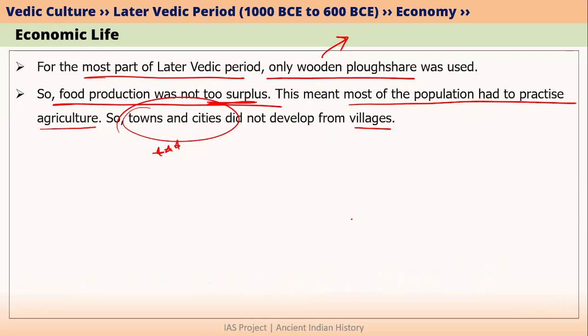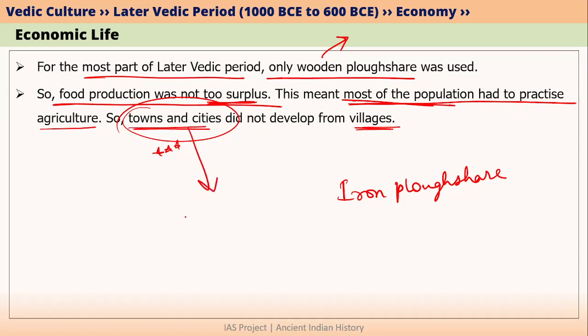But in the case of Mahajanapada period, we know that iron plowshare was extensively used. And because of the iron plowshare, the efficiency of agriculture increased. Because of this increased efficiency in agriculture, most of the population need not do agriculture. That is why some people went into trade and commerce. When people went into trade and commerce, they need not live in villages anymore. They were living in towns and cities. That is why in Mahajanapada period, towns and cities developed.